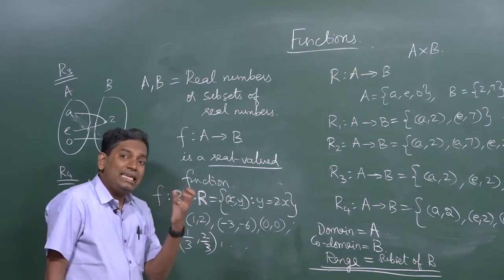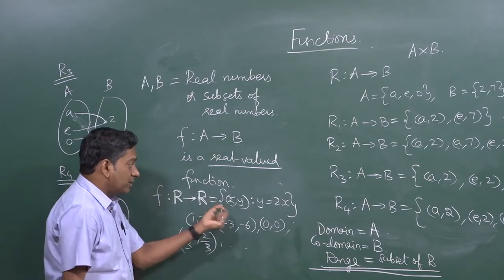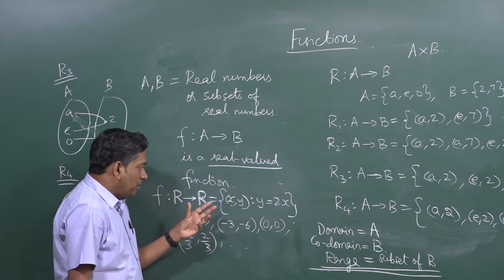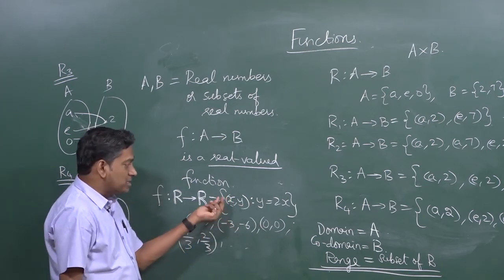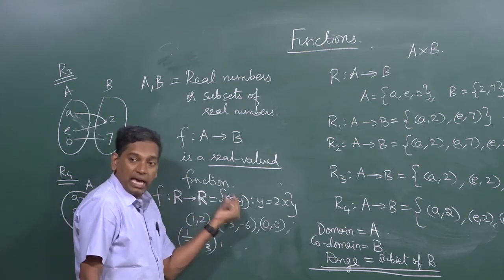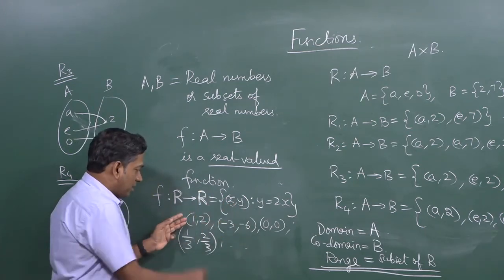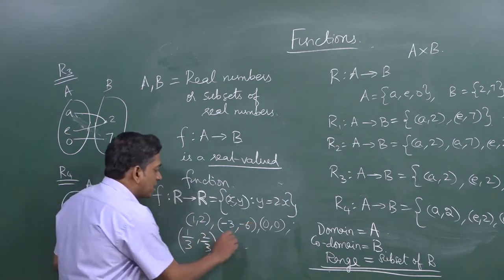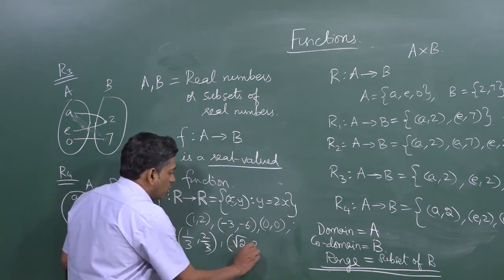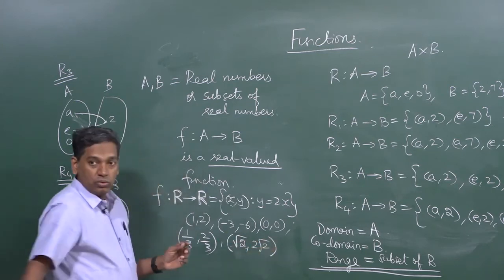Is there any real number that will not be part of the first elements? Is there any real number which cannot be included as x? Actually I have taken positive, negative, fraction, 0. We can even consider irrational numbers, root 2 and 2 root 2. Okay.